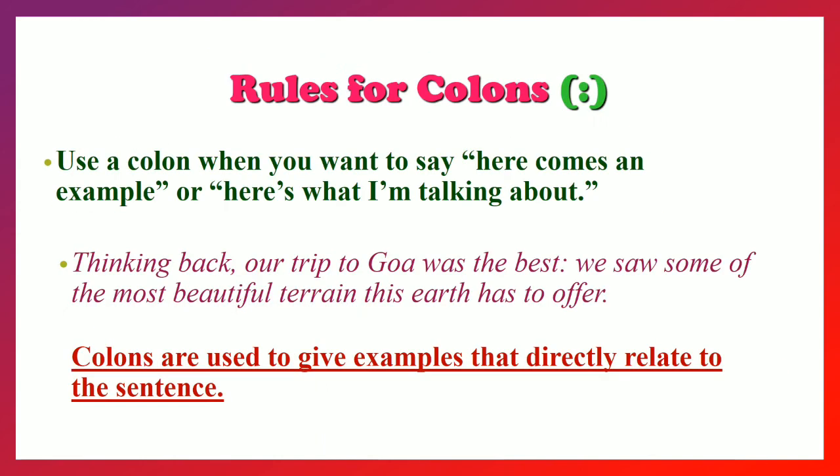Then colon. We use the colon when we want to say, here comes an example, or here is what I am talking about. Thinking back, our trip to Goa was the best. And now you are explaining about the trip. What was the experience? We saw some of the most beautiful terrain this earth has to offer. Colons are used to give an example that directly relates to the sentence. This we have to understand.